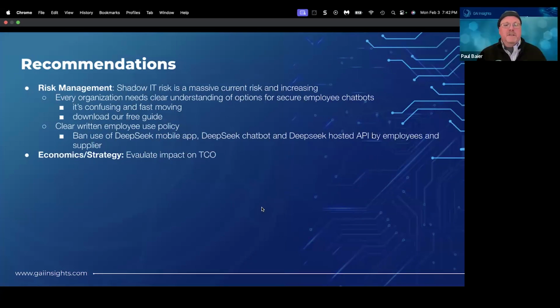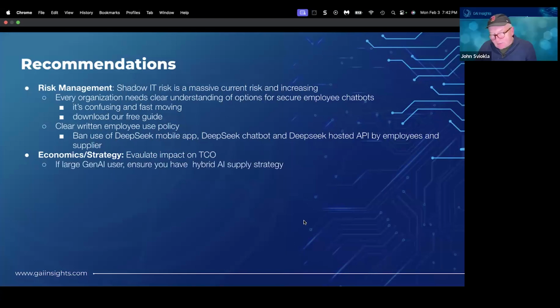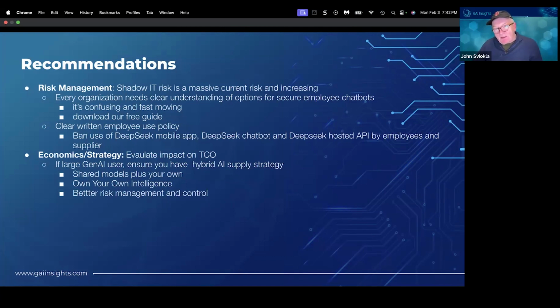John Sviokla, you want to walk through the next two? Sure. I think the really important thing to think about in the economics and strategy is, first, if you're a significant user, it's really important to not be dependent on one vendor. And there's also a series of issues around losing control of your cognitive assets.